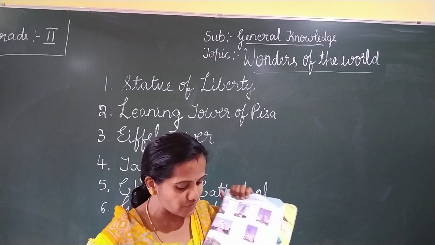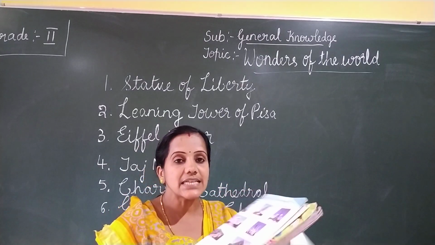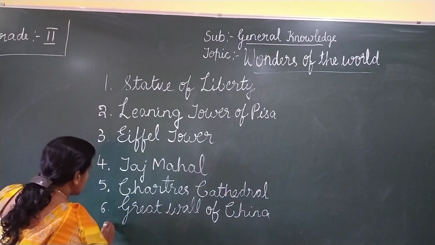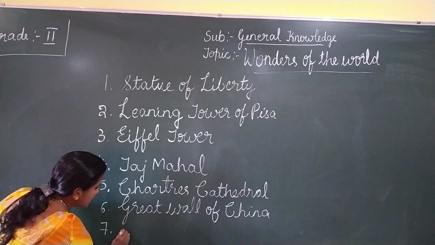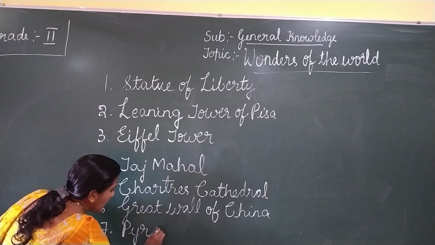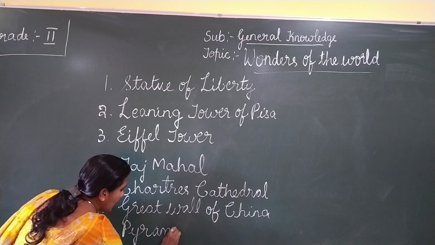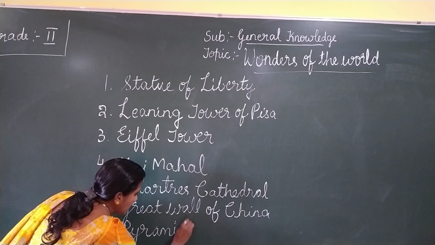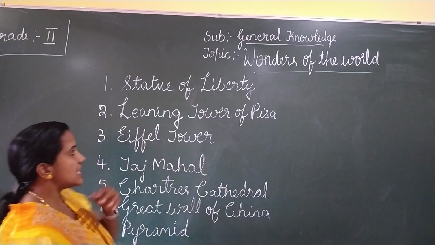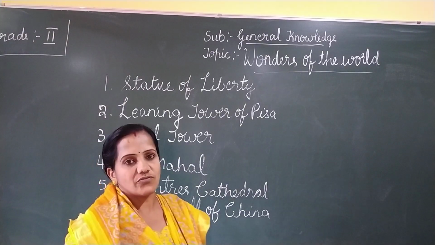Next, the last one. What is this? These are pyramids. This is in Egypt. The seventh answer is pyramid, P-Y-R-A-M-I-D, pyramid. Okay, so these are the wonders of the world.